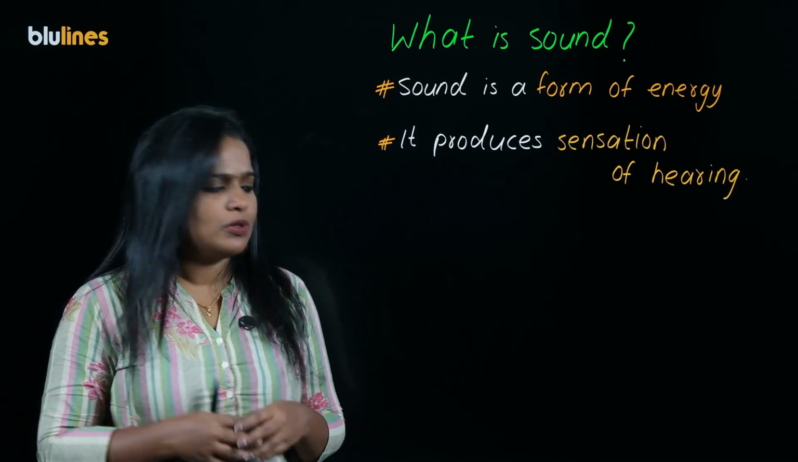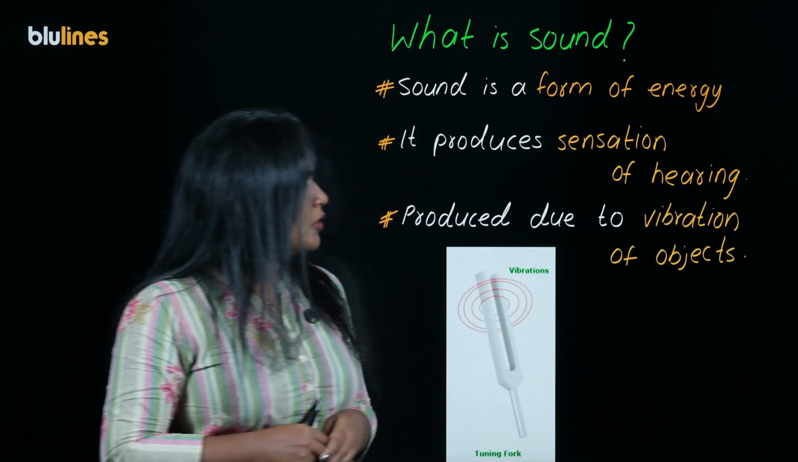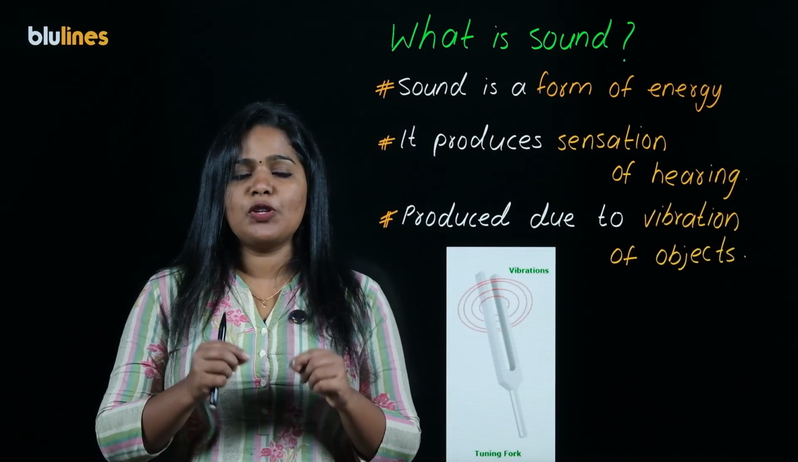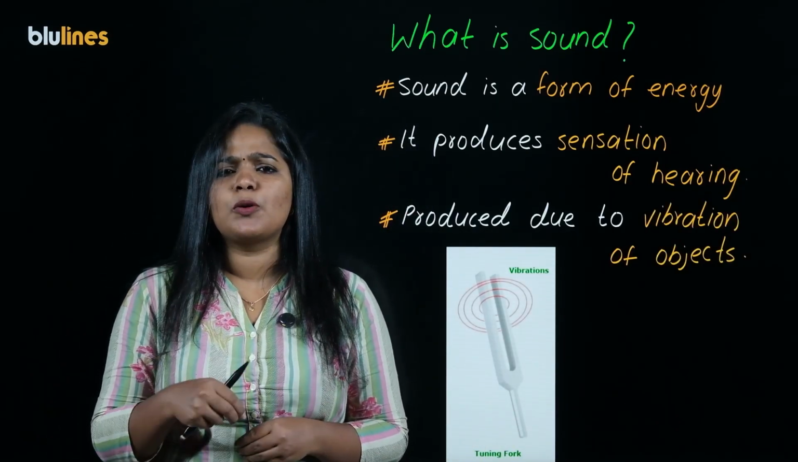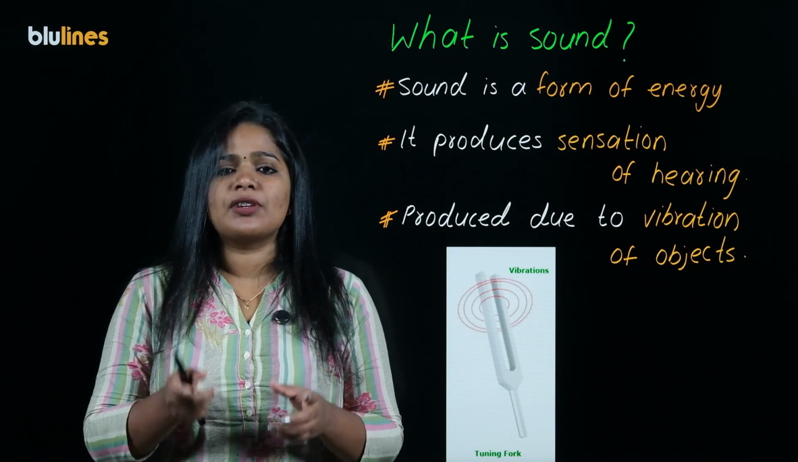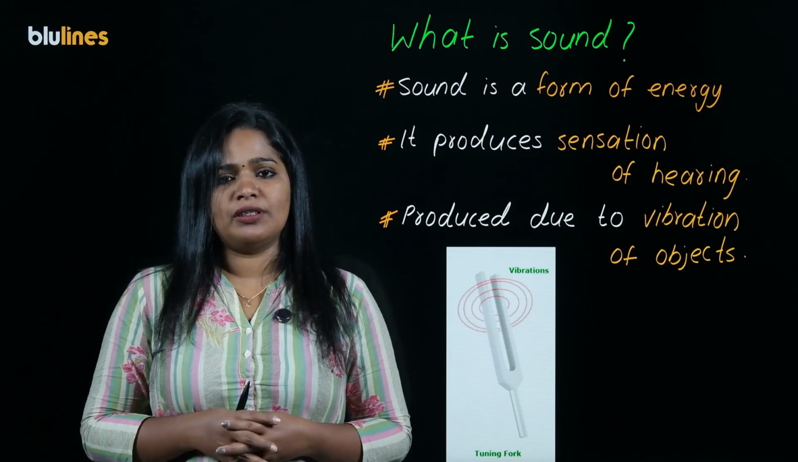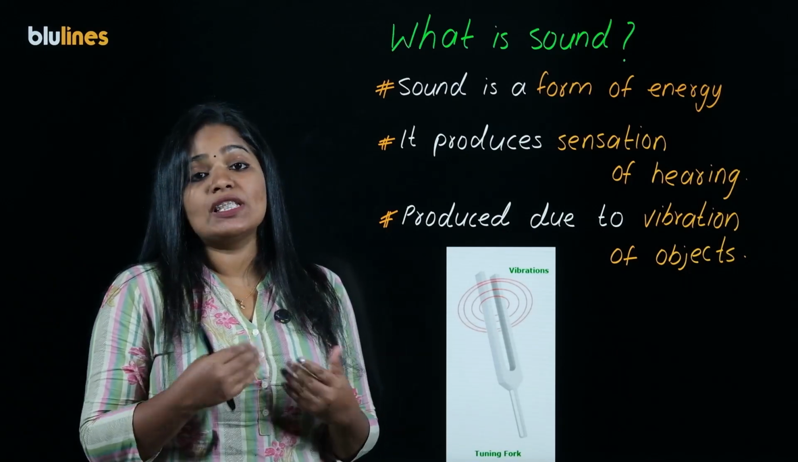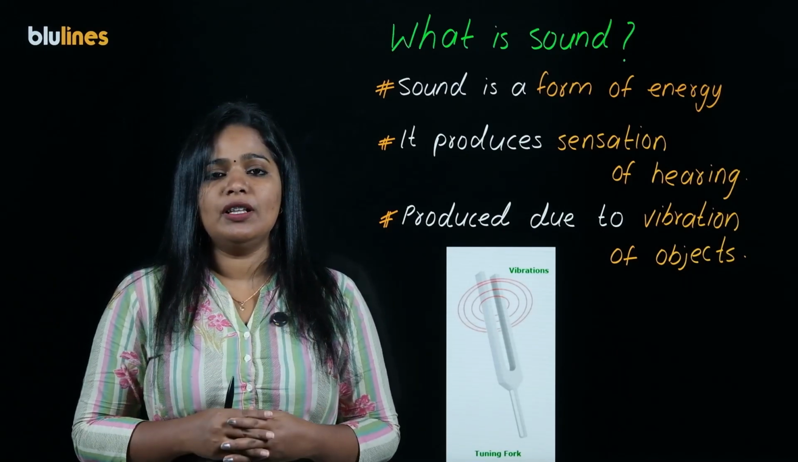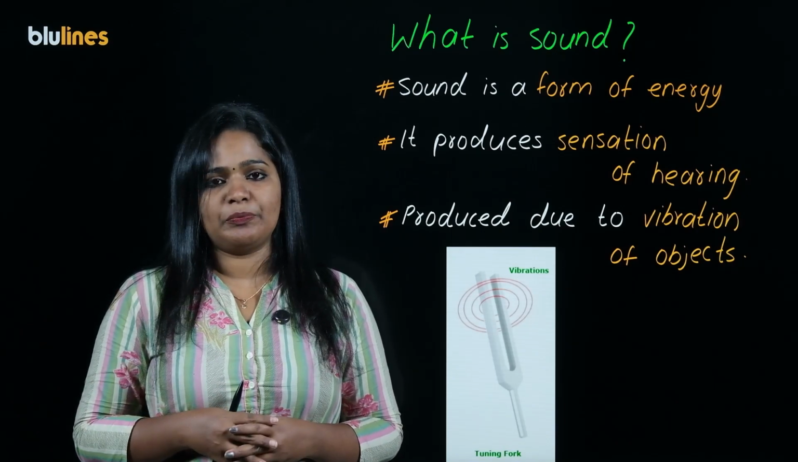How is sound produced? Sound is produced due to the vibration of objects. When you pluck a stretched rubber band, it produces sound. When you hit a drum, it produces a sound. When you clap, you can hear sound. So, in all these cases, what is happening? At the microscopic level, particles are vibrating.